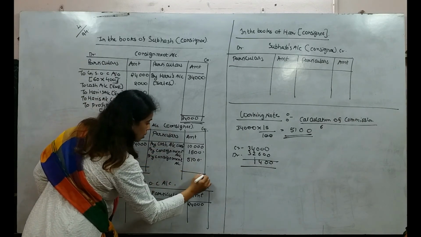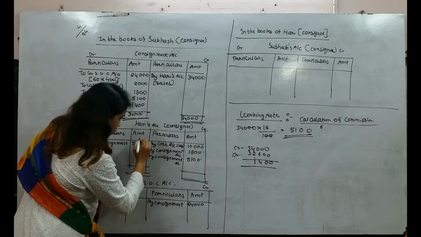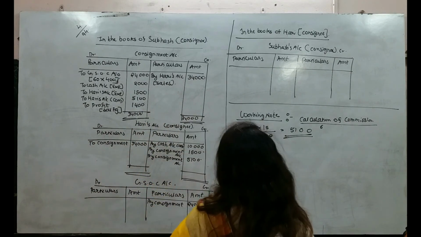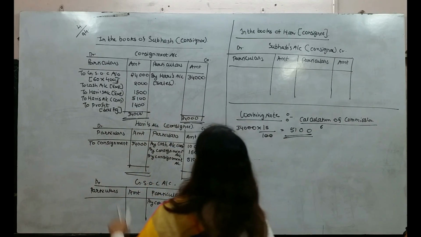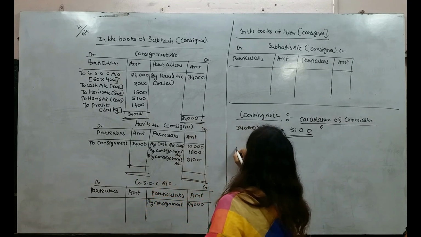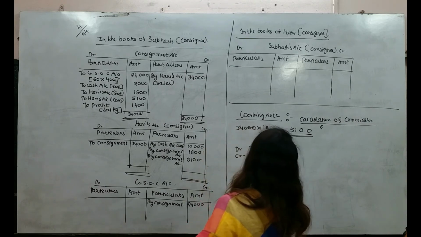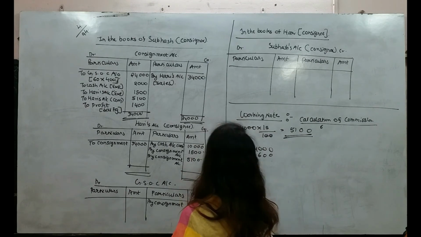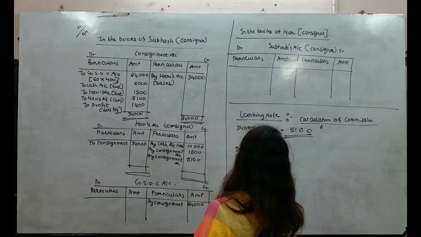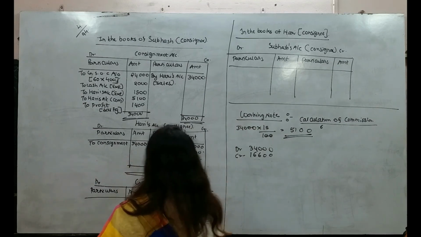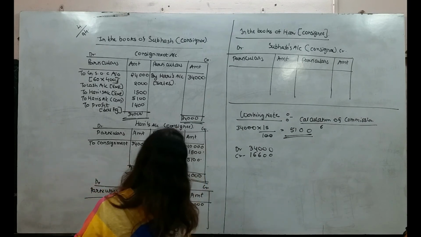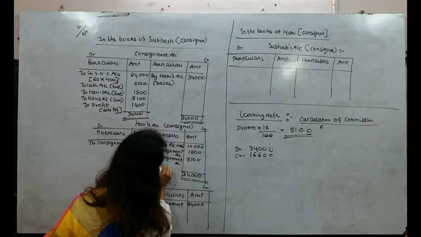Okay, again here we'll do this part. Consignee debit side total is 34,000, credit side total is 0, 0, 5 plus 1 is 6, 5 plus 1 is 6 and 1. Okay, so here 34,000, here also I am writing 34,000, here I am writing by bank account.